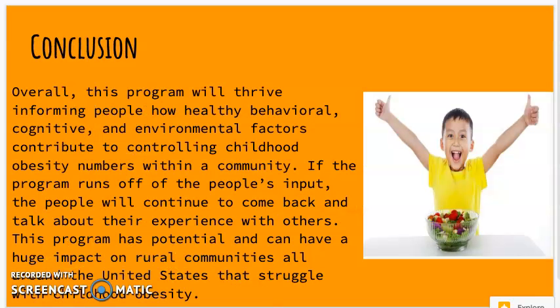So in conclusion, overall, this program will thrive in informing people how healthy behavior, cognitive, and environmental factors contribute to controlling childhood obesity numbers within a community. If the program runs off of the people's input, the people will continue to come back and talk about their experiences with others. This program has potential and can have a huge impact on rural communities all around the United States that struggle with childhood obesity.